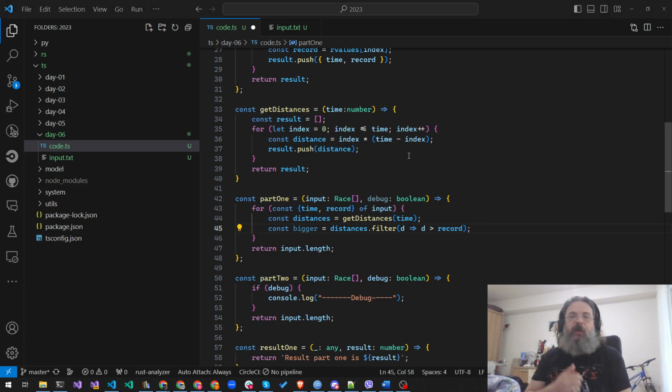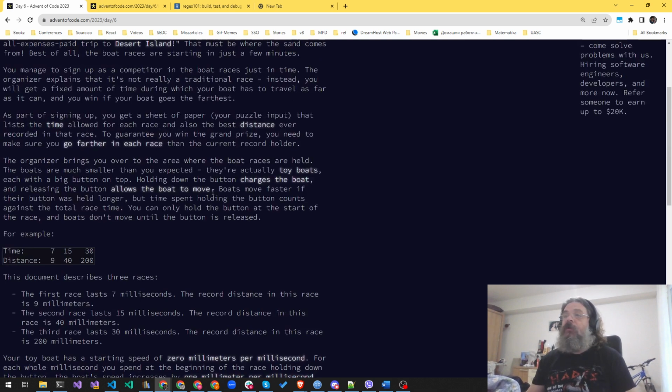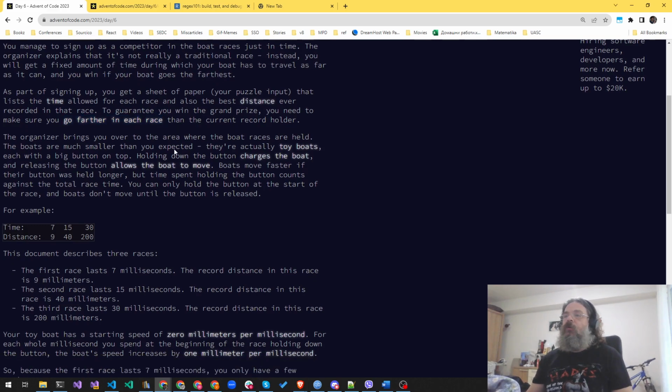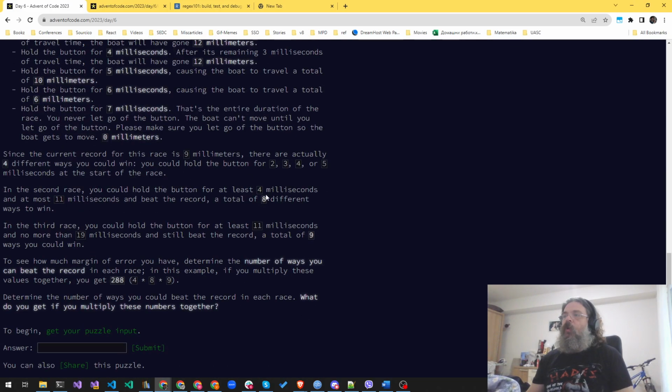We're going to use strictly bigger because I think it's mentioned explicitly in the task that we need to go further, not further or equal, but further than the record holder. And so we need to find out how many ways we can do that.